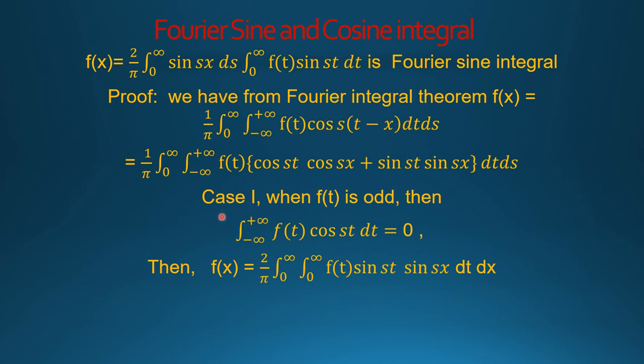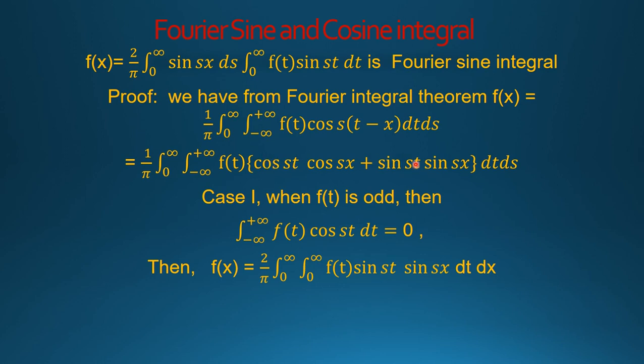Case 1: we consider the function f(t) is odd. When the function f(t) is odd, then the integral from −∞ to +∞ of f(t) cos st dt is equal to 0. In that case, this term is equal to 0.